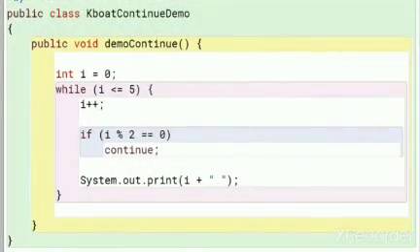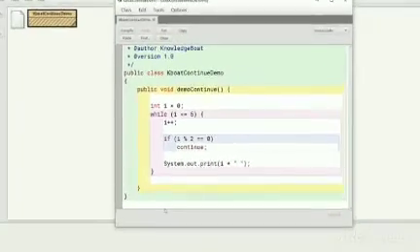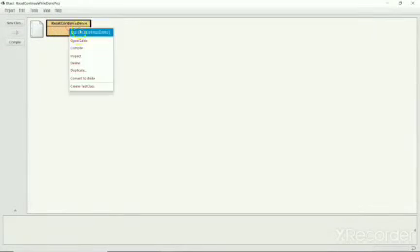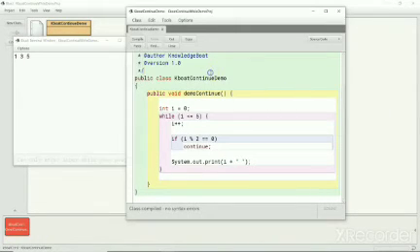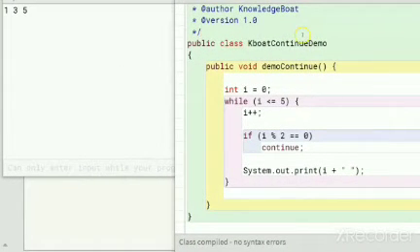Here is the continue example program written using while loop. Let's execute it. We get the same output. There is a slight difference between how continue works in while and do while loops as compared to for loops. As you saw in the previous example, in case of for loops, when continue statement was executed, program control went to the beginning of the loop and first update part was executed, incrementing the loop control variable I. After that, the loop condition was tested.